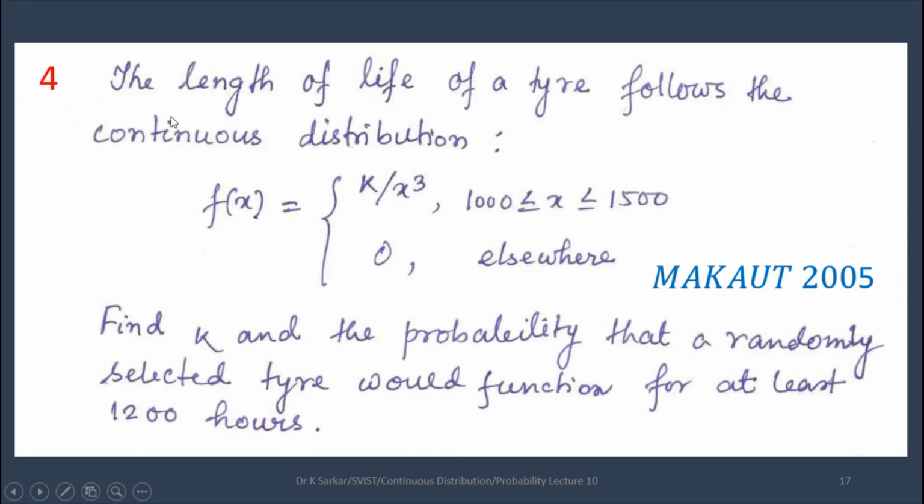Question number 4. The length of life of a tire follows a continuous distribution: f(x) = k/x^3 when x is less than or equal to 1500 and greater than or equal to 1000, f(x) = 0 otherwise. Find k and the probability that a randomly selected tire would function for at least 1200 hours. This question has appeared in the Makaut semester exam 2005.